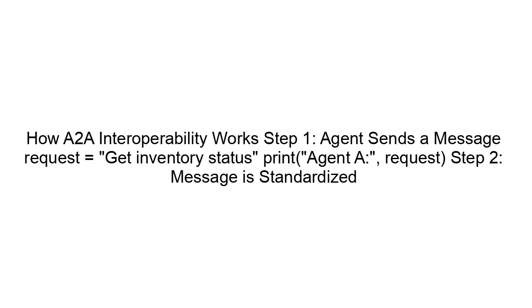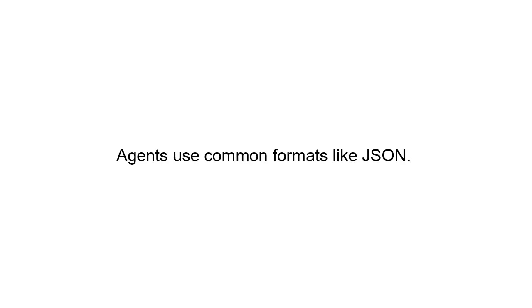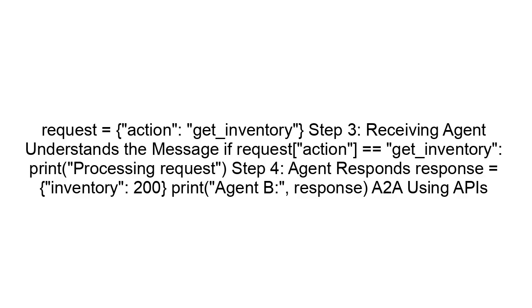How A2A interoperability works. Step 1. Agent sends a message. Request equals get inventory status. Print agent A, request. Step 2. Message is standardized. Agents use common formats like JSON. Request equals action, get inventory. Step 3. Receiving agent understands the message. If request action equals get inventory, print processing request. Step 4. Agent responds. Response equals inventory 200, print response.